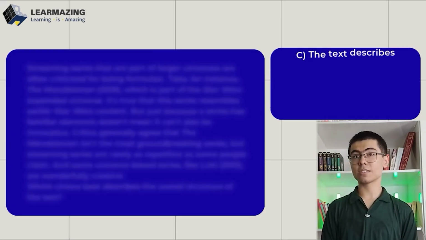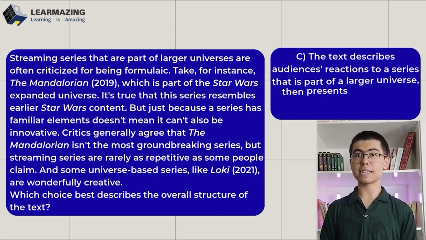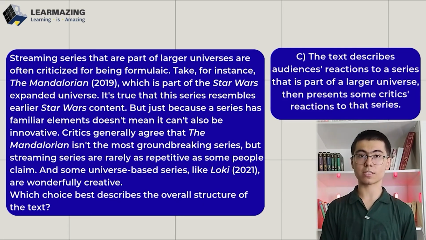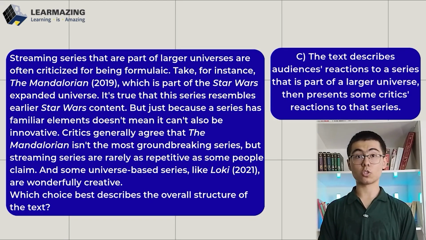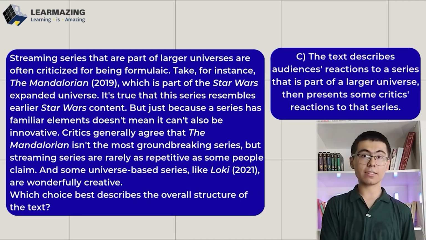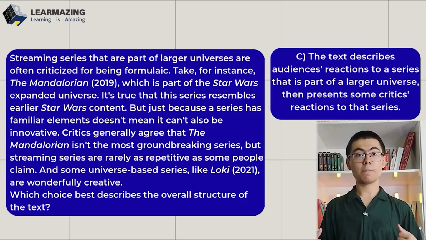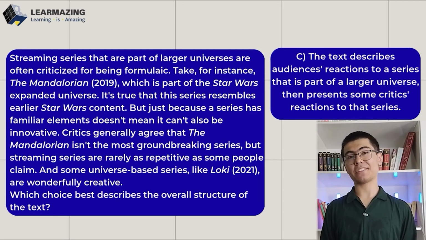Choice C: The text describes audiences' reactions to a series that is part of a larger universe, then presents some critics' reactions to that series. Well, this one sounds really close. But make sure to be careful here, because the beginning of the text talks about a general criticism, not necessarily audience reactions to The Mandalorian. And then we get critics' opinions, yes, but the first part wasn't about audience feelings. It was more about general stereotypes, so it's kind of tempting, but not accurate enough.